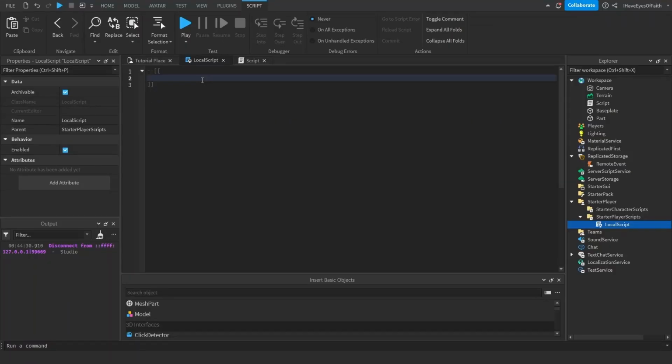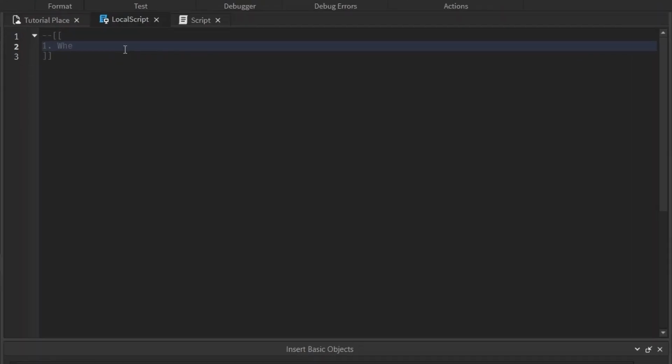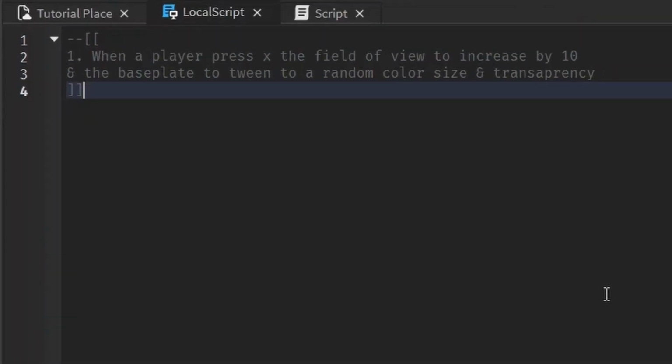We're on project number 8. And now for this, I want when a player presses X on their keyboard, I want the field of view to increase by 10. And also, when they press X, I want the base plate to tween to a random color, size, and transparency. So go ahead and pause this, try to figure it out on your own. After you've tried it on your own, I'll show you my solution for it.